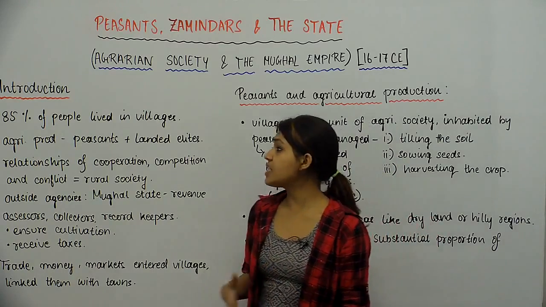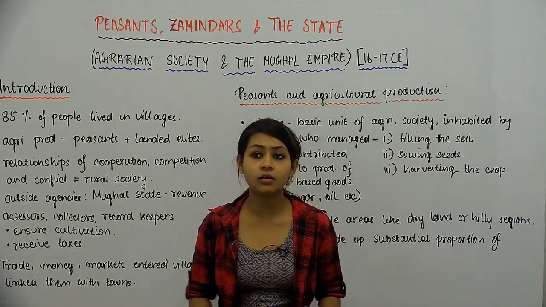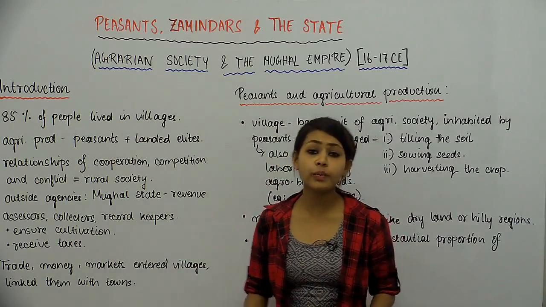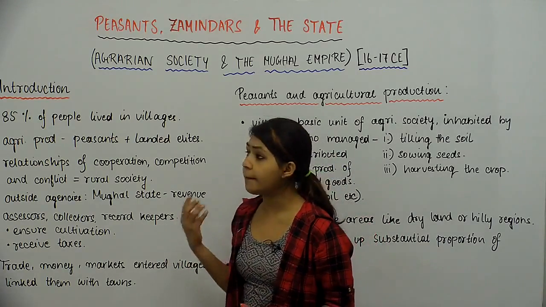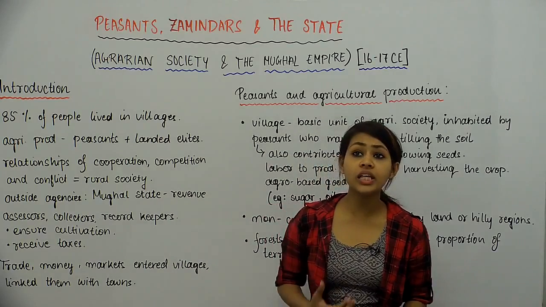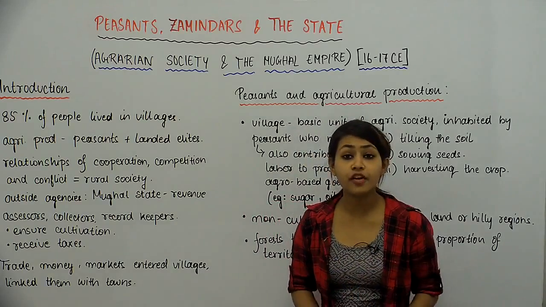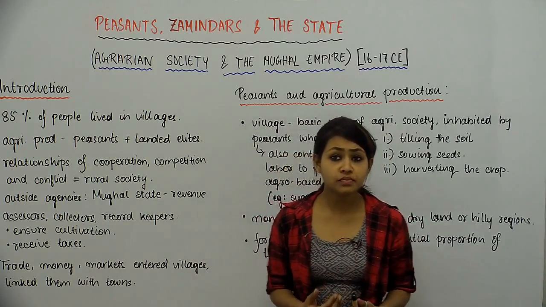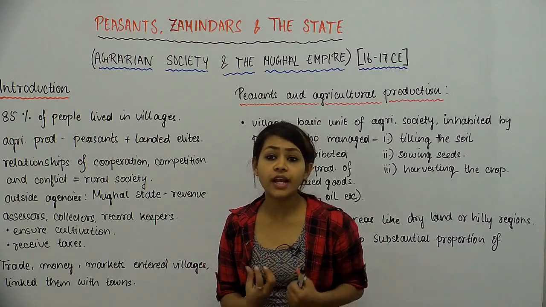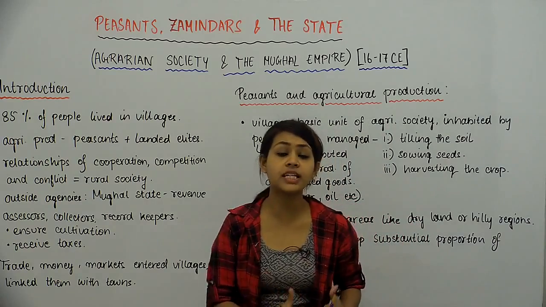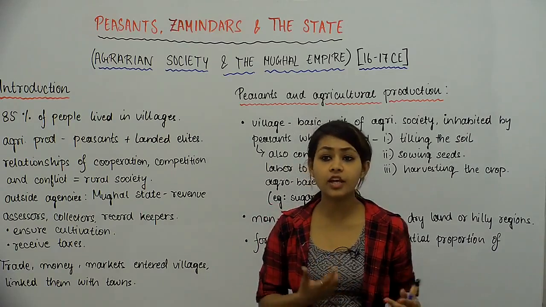And when we say that these people lived in villages, there's an implication hidden in the statement. What we're basically implying is that these 85% of the population of our country were either directly or indirectly dependent on agriculture for their source of living, right? So मतलब 85% लोग हमारे देश के villages में रहते थे और वो डायरेक्टली या इनडायरेक्टली एग्रीकल्चर से इन्वॉल्व होते थे किसी ना किसी तरह से. By some means or the other, their job was related to the land.